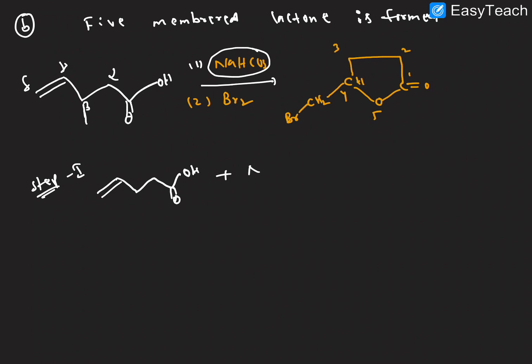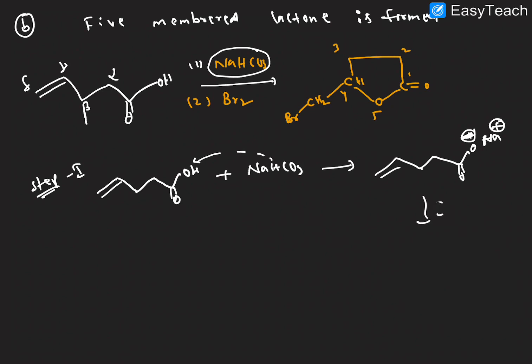The reactant OH takes the base, sodium carbonate. So what is the product forming here? O with a minus forms, like a salt. The acid-base reaction forms a salt. This is the minus here, right?